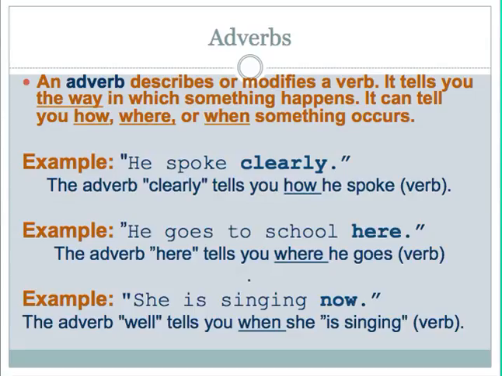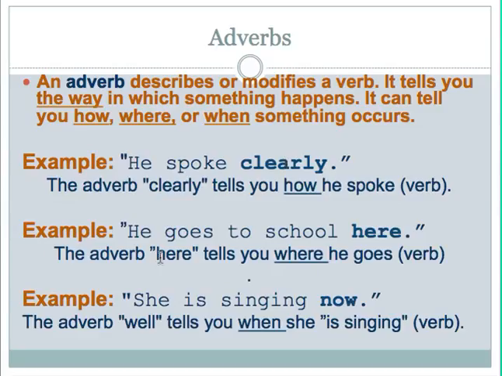So in my first example, I have "he spoke clearly." So I'll identify that I have this verb, spoke. Then I ask myself, is there a word here that tells me how, where, or when he spoke? Well, yes, I've got clearly. Clearly tells me how he spoke, so that is my adverb.